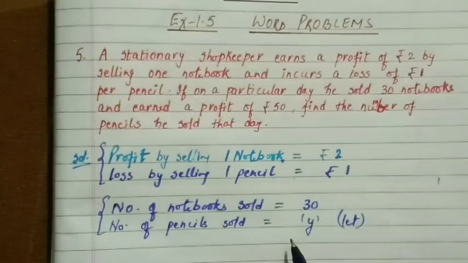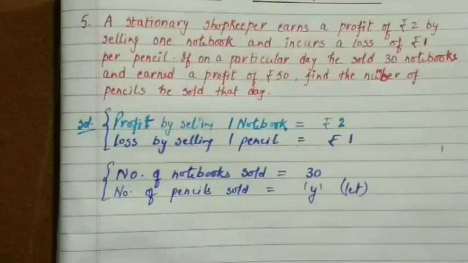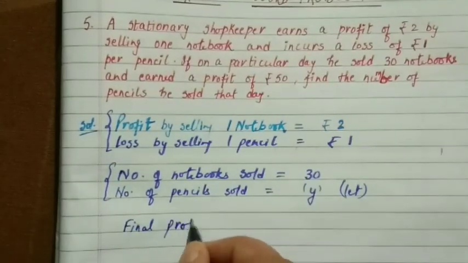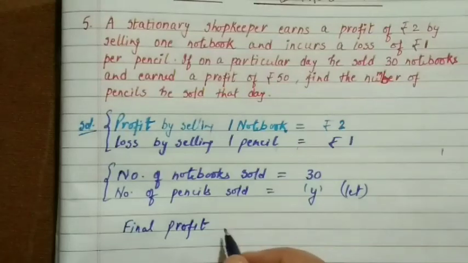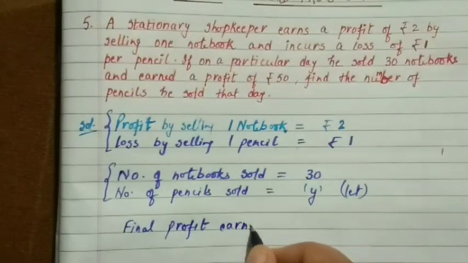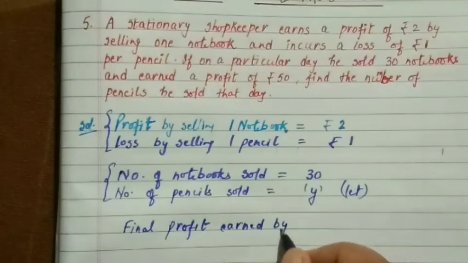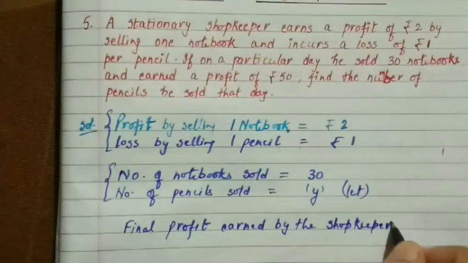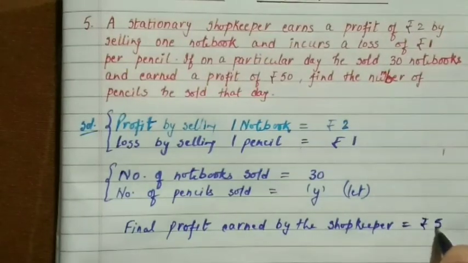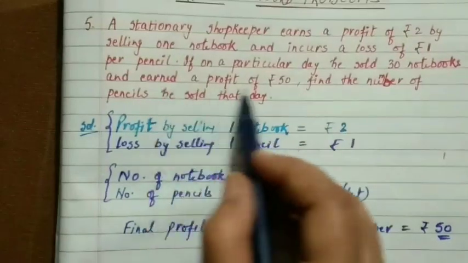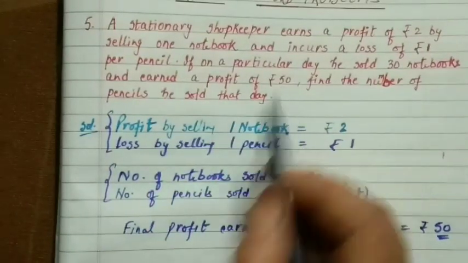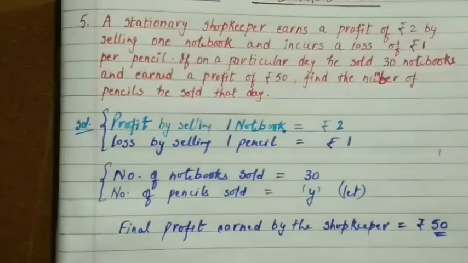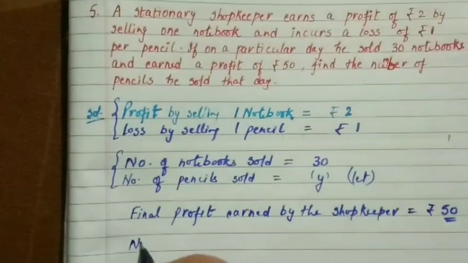Moving further, the next information given here is the final profit. The final profit earned by the shopkeeper is rupees 50. It is given clearly, and we have written that here, rupees 50.